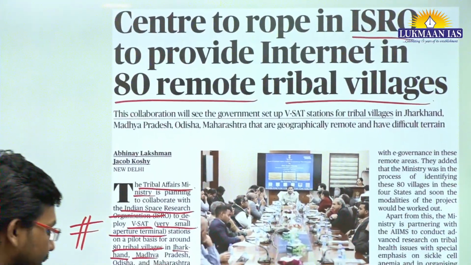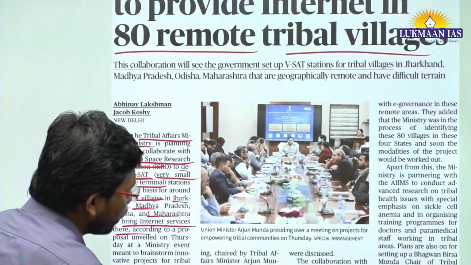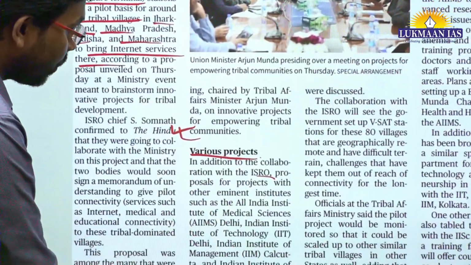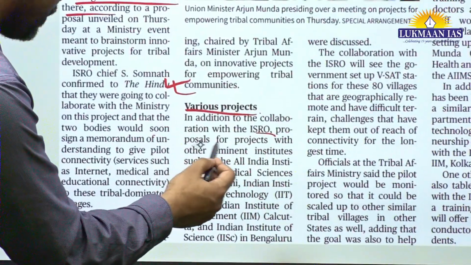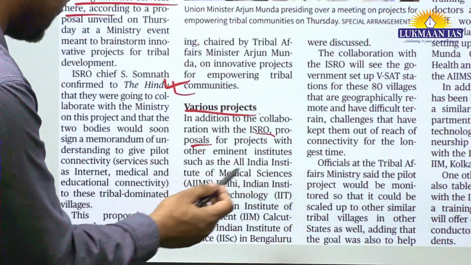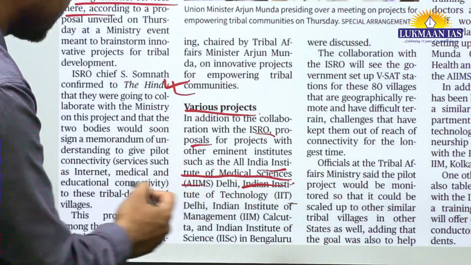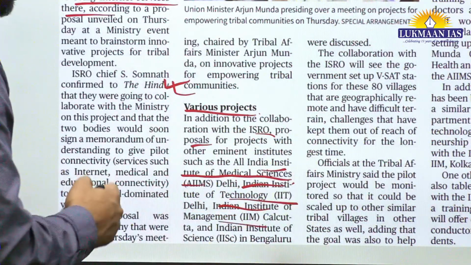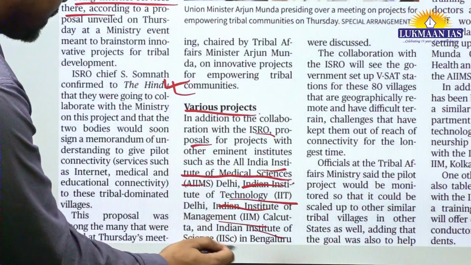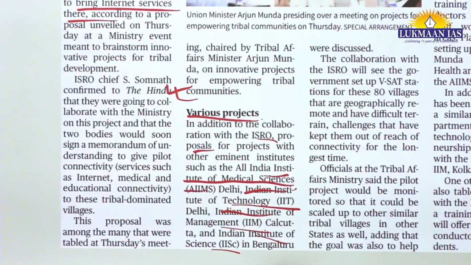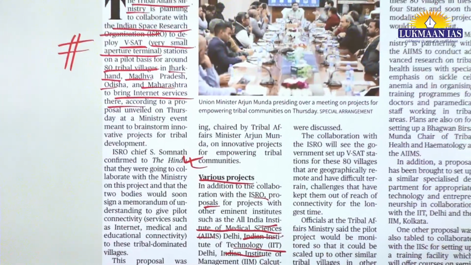Apart from this, the central government has also thought of coming up with various projects in collaboration with ISRO, and they are also making proposals for projects with other eminent institutions, for example, All India Institute of Medical Sciences, Indian Institute of Technology, Indian Institute of Management, and Indian Institute of Science, Bengaluru, etc. Now this particular collaboration is going to help the tribal people get access to internet services.